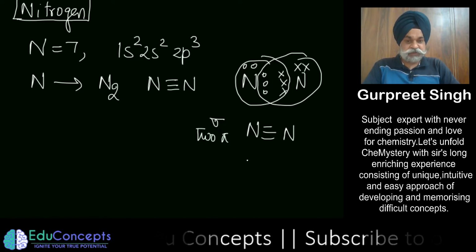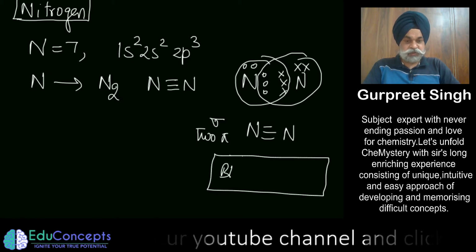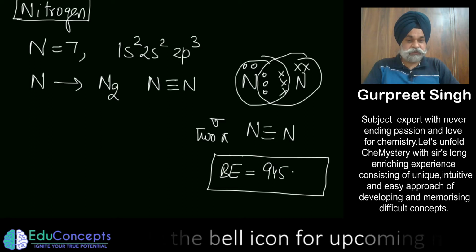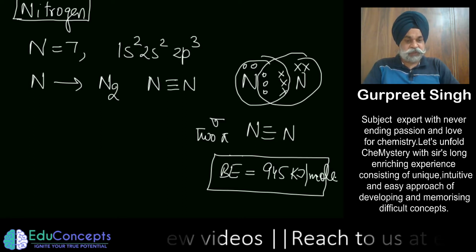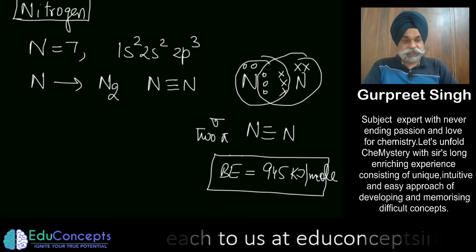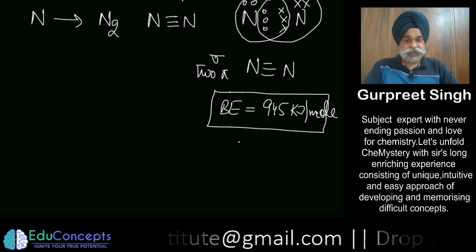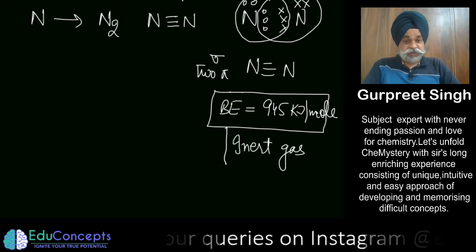The good part of the story is that the bond energy associated with this nitrogen triple bond is of the order of 945 kilojoule per mole. This is quite a high one. That is why nitrogen is said to be an inert gas, because it does not react easily.